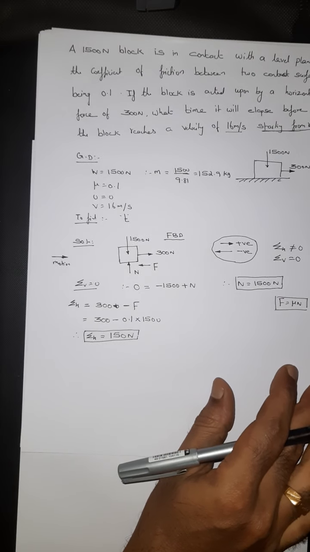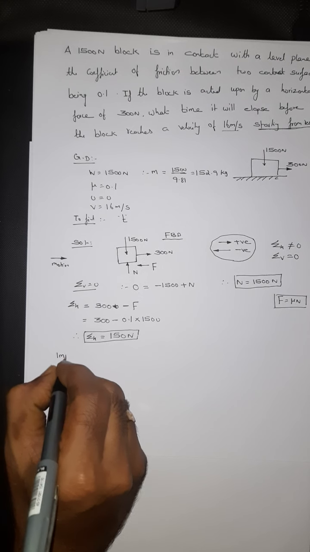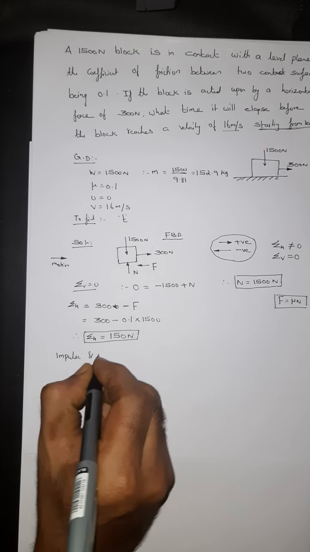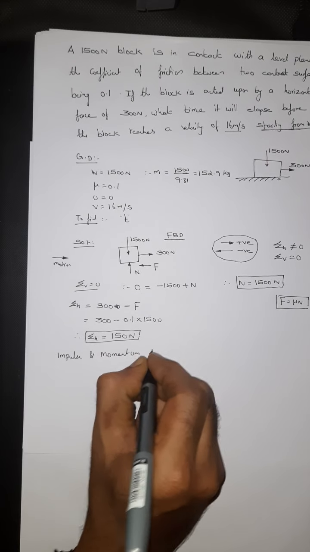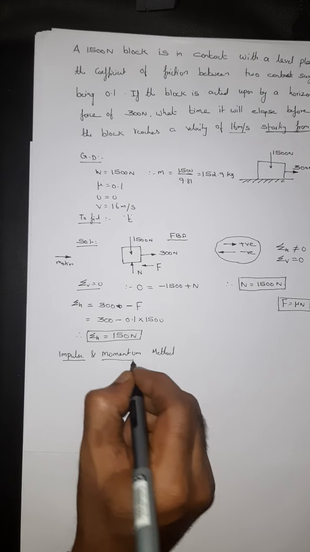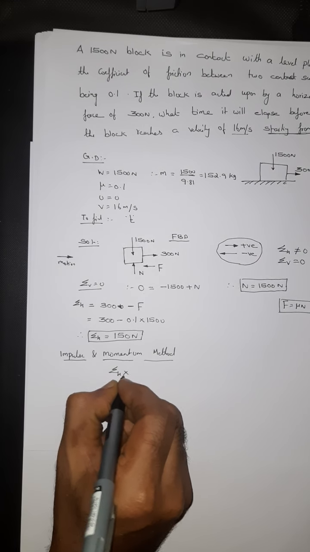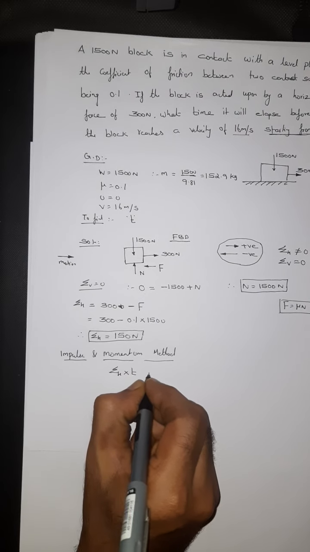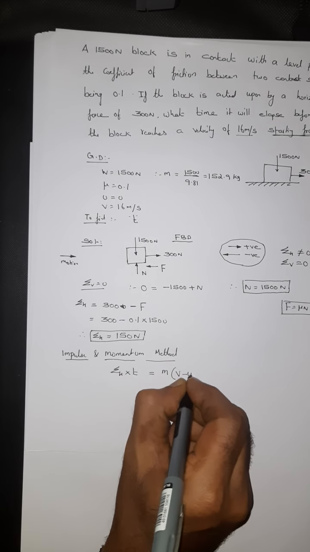By using the impulse and momentum method, summation H into time, that is force into time, equals mass into final velocity minus initial velocity.